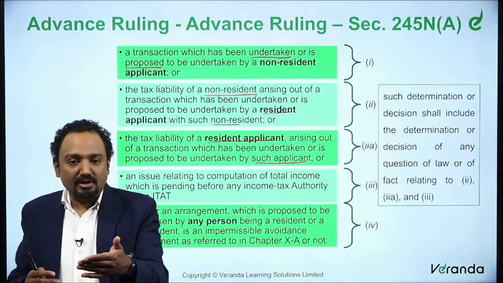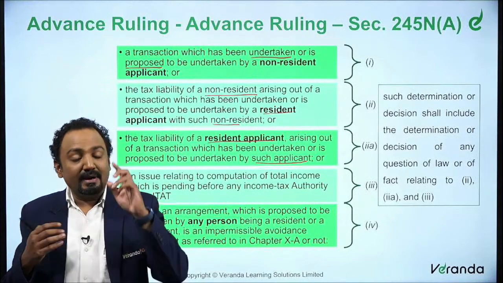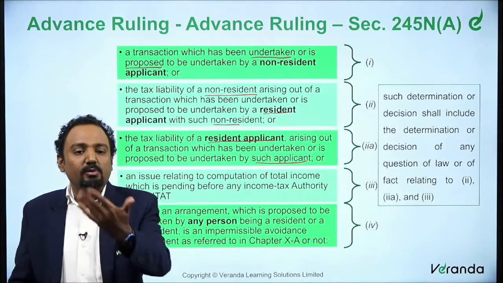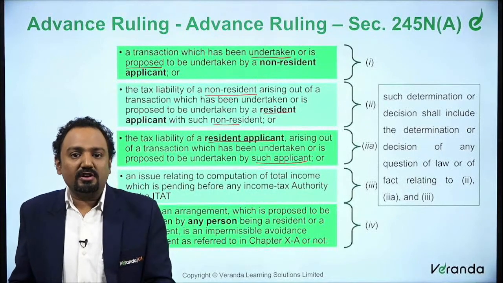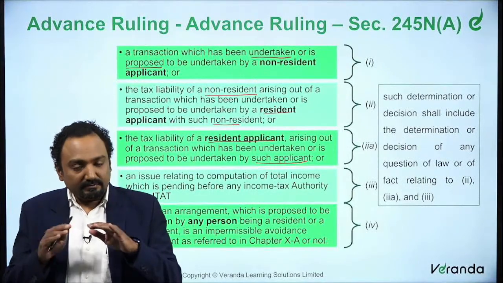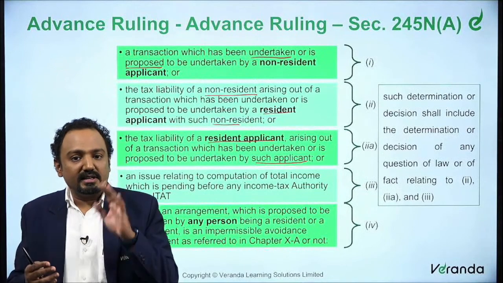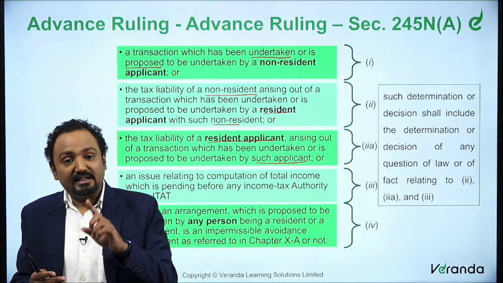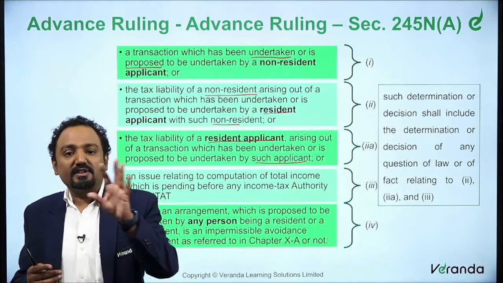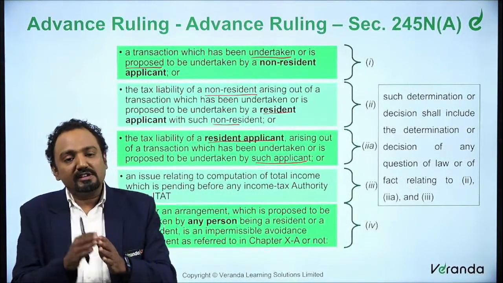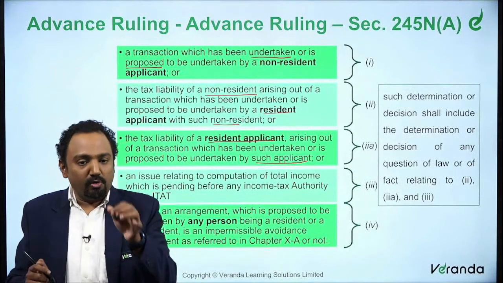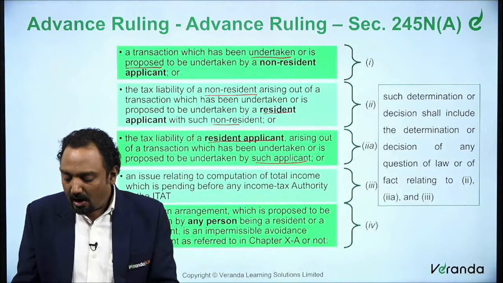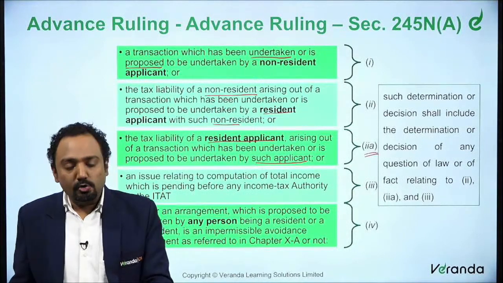In the previous clause we saw applicant is a resident, but he is going to undertake or has already undertaken a transaction with a non-resident. He wants to determine the tax liability of such non-resident. But here they are not saying it is with a non-resident. Here it is very simple. A resident applicant, but when we said it is for resident applicant, we said specified resident applicant. So obviously we'll understand in the subsequent slide for whom will this be particularly applicable. Whom do you call a resident applicant according to the subclause 2A.